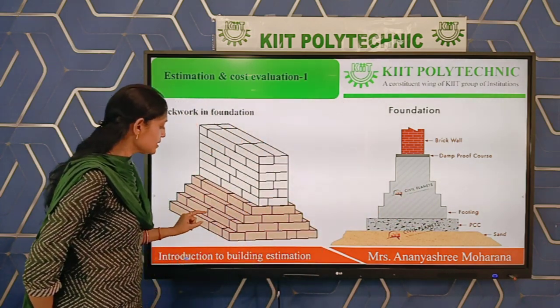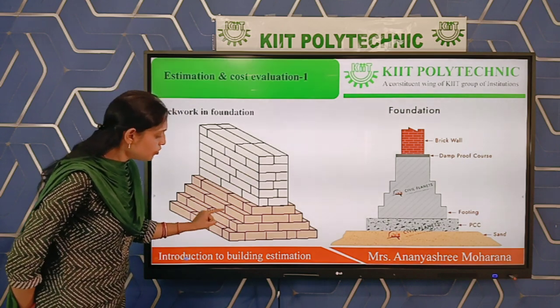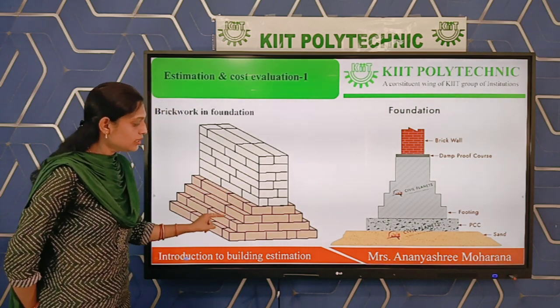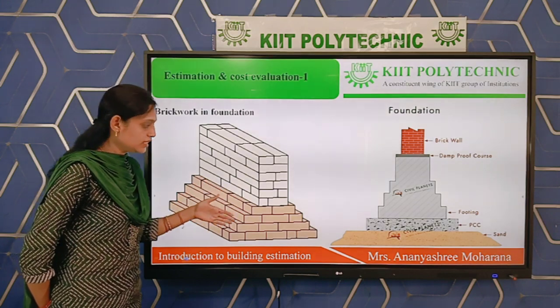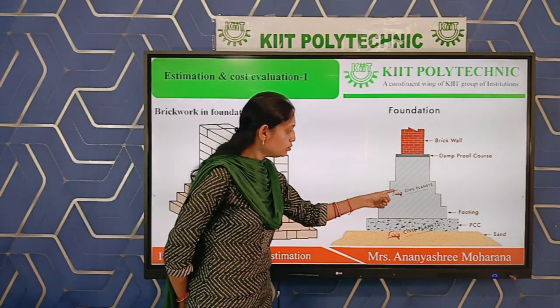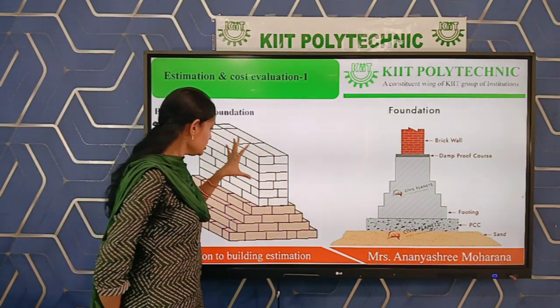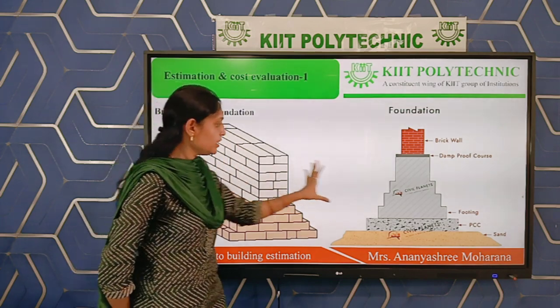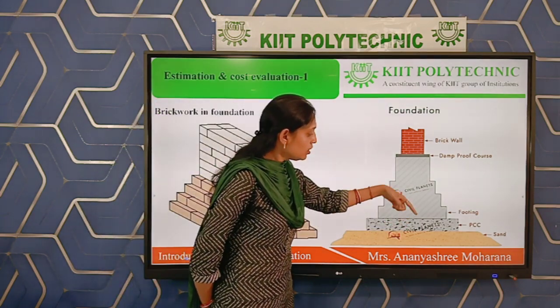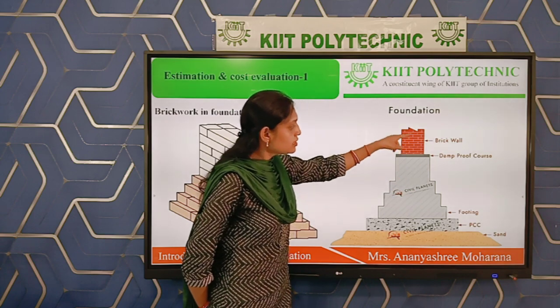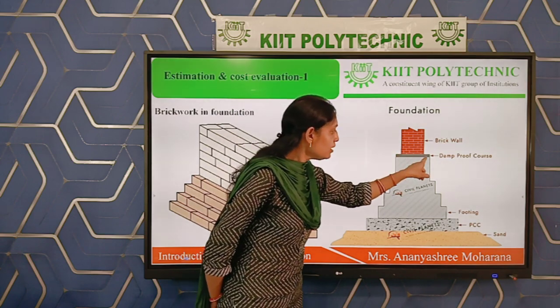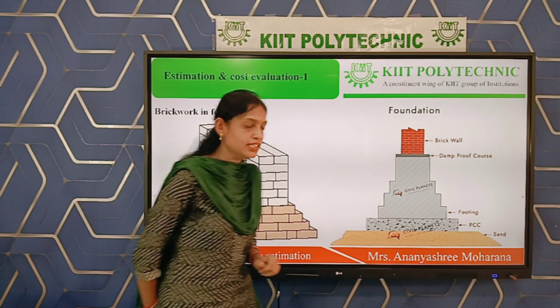In 3D view you can see that this is the first footing, second footing, third footing, fourth footing. In this part there are 4 types of footings, but in this part 1, 2, 3 different type of drawing. In this part only brickwork is there, but in this part concrete. Next is brickwork, next is brick wall, and you can see here damp proof course, that is DPC.